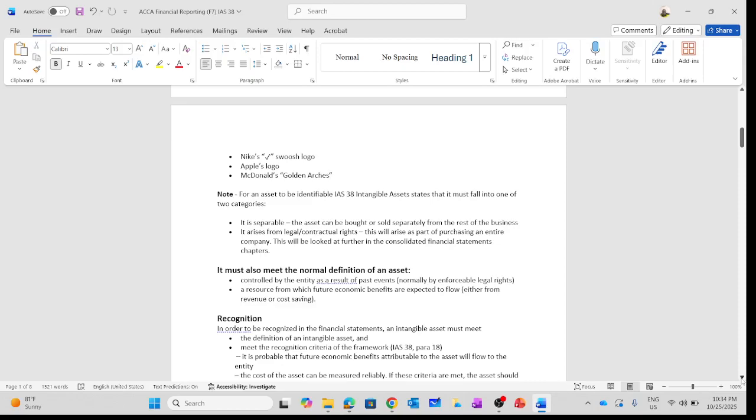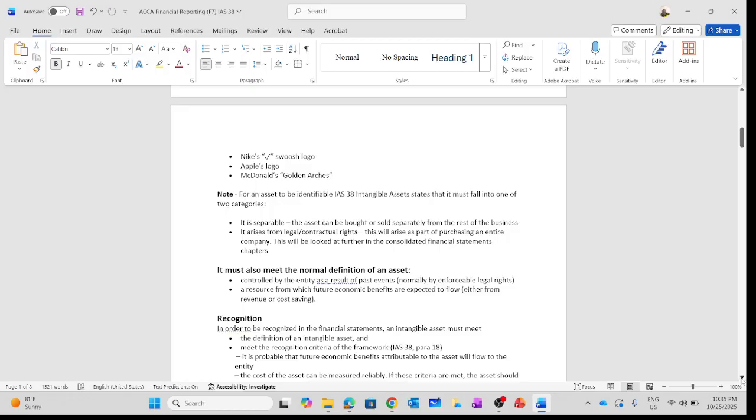As I mentioned earlier about KPMG, KPMG will sell the brand name to me in Sierra Leone, but they are not going to sell the whole of the business to me. So the brand name you are going to sell should be separable from the rest of the business. So this is what we refer to as the identifiable non-monetary asset. It should be sold separately without selling the rest of the business. Another criterion, we are going to look at furthermore when we look at consolidated financial statements, when we look at goodwill and how we can account for it.